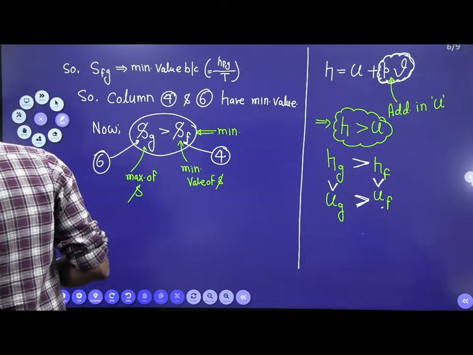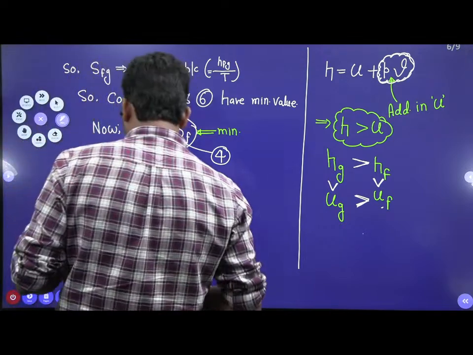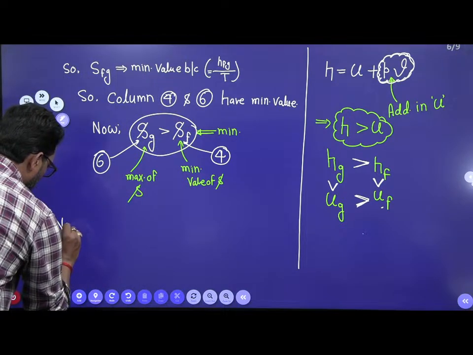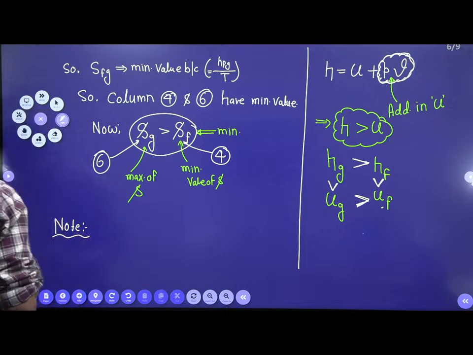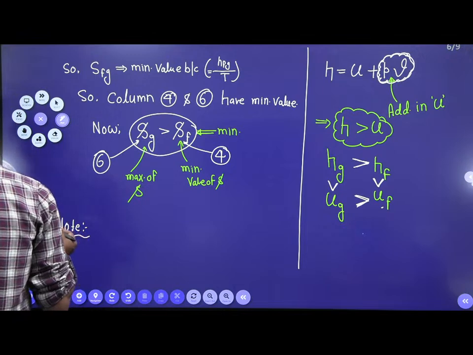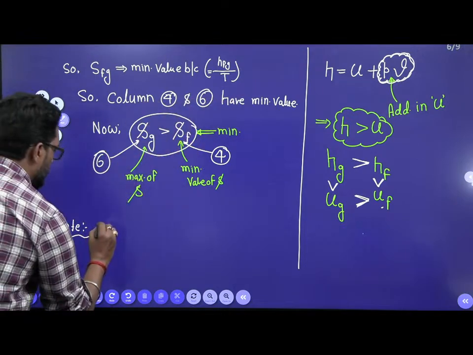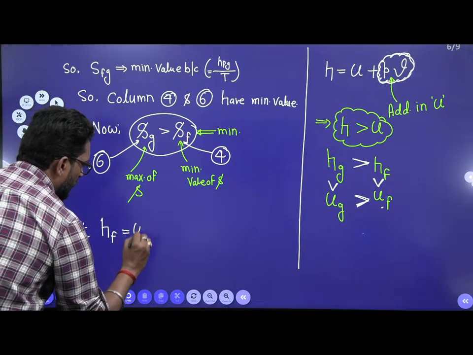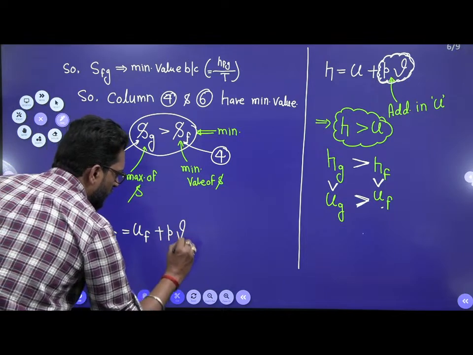Okay. And one thing you know, if there is a liquid, note, very important. The third point you also know. See my dear, if you take Hf at the same pressure, Hf is equal to Uf plus the same pressure P into Vf.